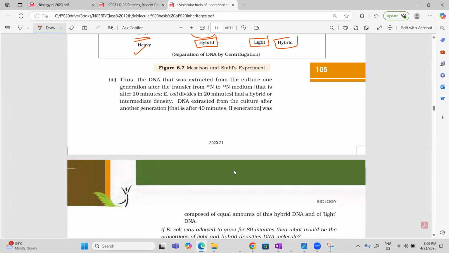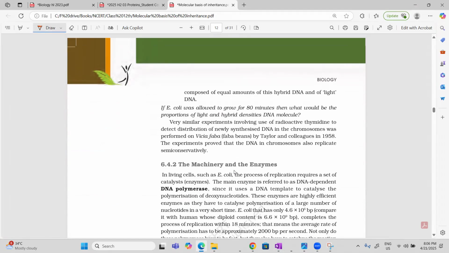Now, one more thing, let me explain it here. If they ask for 80 minutes, it means we have gone to the 4th generation. They're asking the proportion of light and hybrid density. So, if you know till 3 generations, it was 6 light and 2 hybrid. So 6 light will become 12 light, and 2 hybrid means again 2 light and 2 hybrid. The total 14 lights will be there. And how many hybrid? 2 hybrid will be there. So the answer will come as 7:1 ratio.